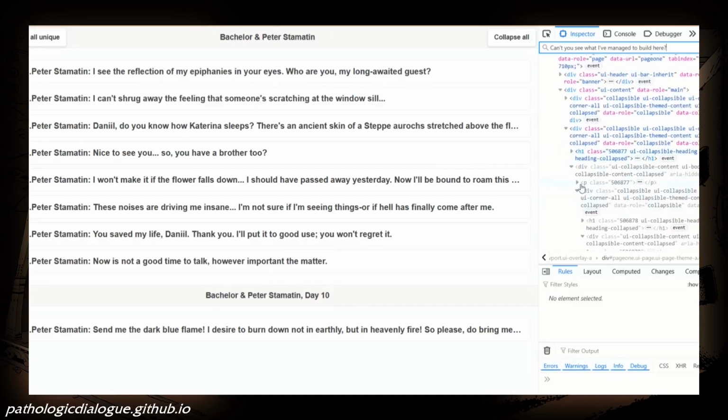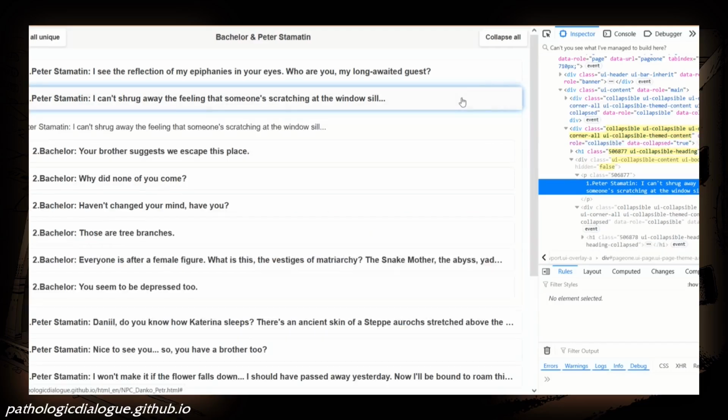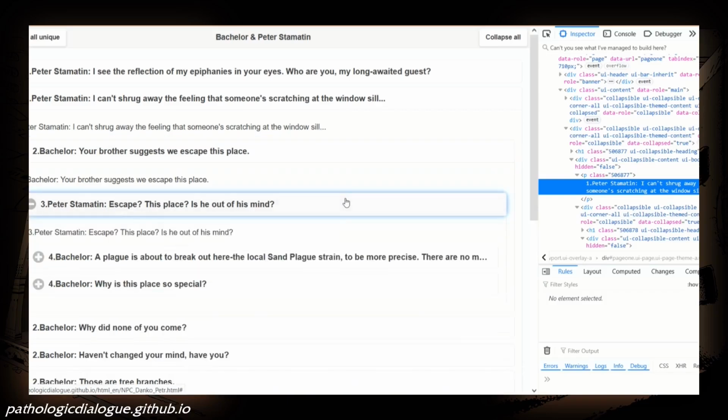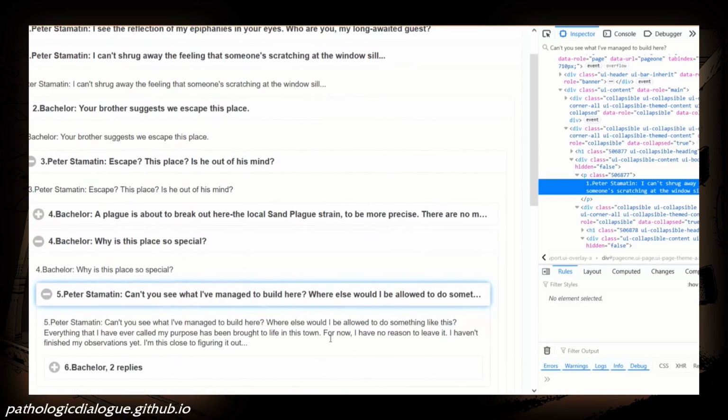This reveals that the autism-containing line in question is 5 exchanges deep in a conversation which starts with the line, "I can't shrug away the feeling that someone's scratching at the windowsill." Expanding the rest of the dialogue branch, we see that the line is found on day 2 as part of the Let's Run side quest.